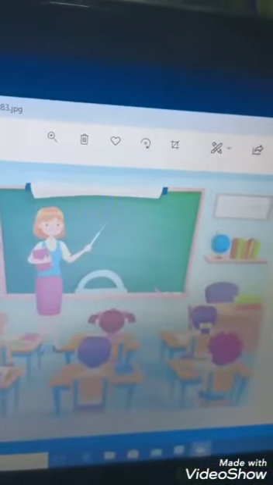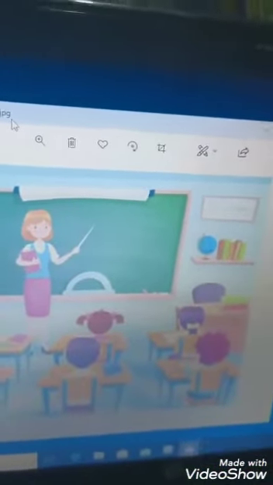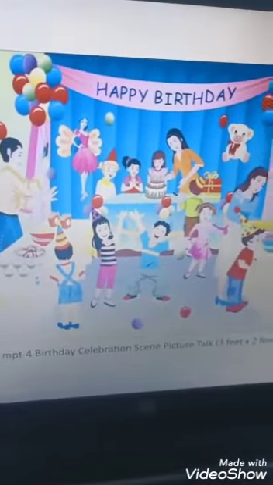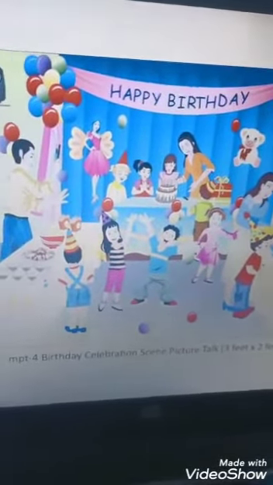So moving further, I am going to show you another picture. Now you have to frame sentences on this picture. We can say there are many elements in this picture. To understand this picture, let us prepare few points.